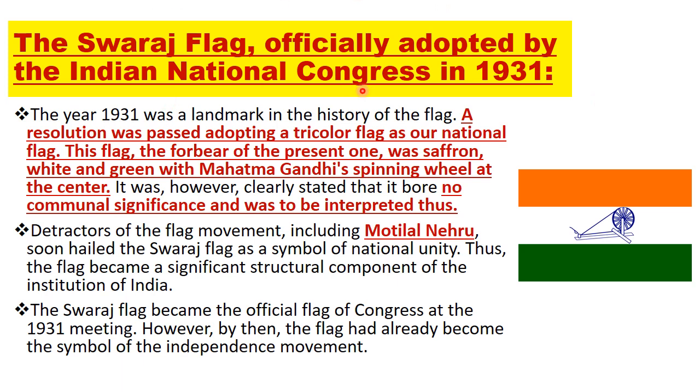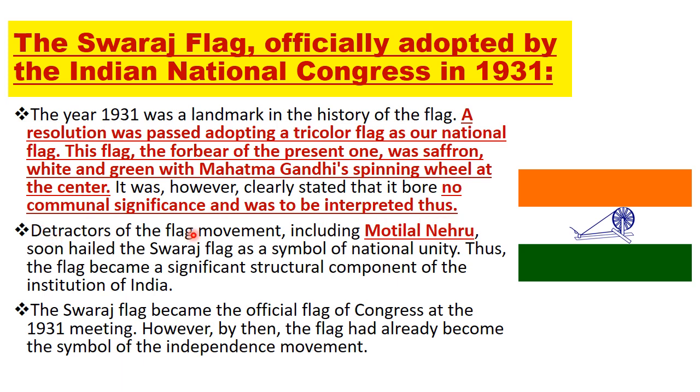The Swaraj flag was officially adopted by the Indian National Congress in 1931. The year 1931 was a landmark in the history of the flag. A resolution was passed adopting a tricolor flag as our national flag. This flag, the forebear of the present one, was saffron, white, green with Mahatma Gandhiji's spinning wheel on it. It was, however, clearly stated that it bore no communal significance and was to be interpreted thus.